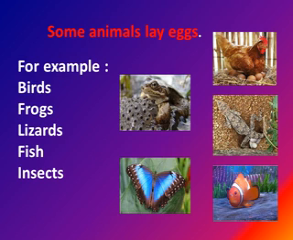The young are made inside the eggs. After some time they hatch out of the eggshell. They grow up to look exactly like their parents. So it means a baby is produced inside the egg, and when the egg hatches, the baby comes out, and when it grows, it looks exactly like its parents.